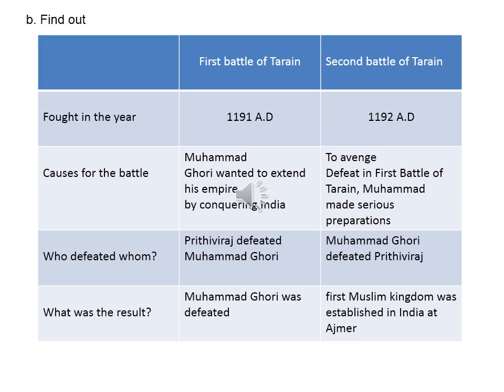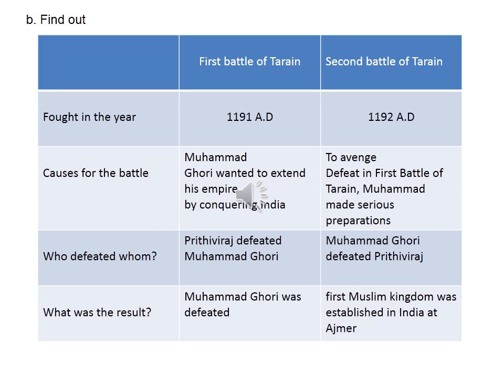Causes for the battle: Muhammad Ghori wanted to extend his empire by conquering India. Then for the second battle of Tarain, the cause was that Muhammad Ghori wanted to avenge his defeat in the first battle of Tarain. Then who defeated whom? In the first battle of Tarain, Prithviraj Chauhan defeated Muhammad Ghori, and in the second battle of Tarain, Muhammad Ghori defeated Prithviraj Chauhan.